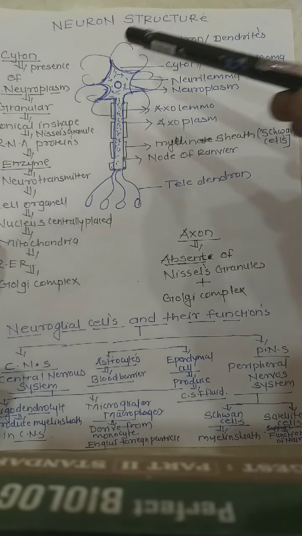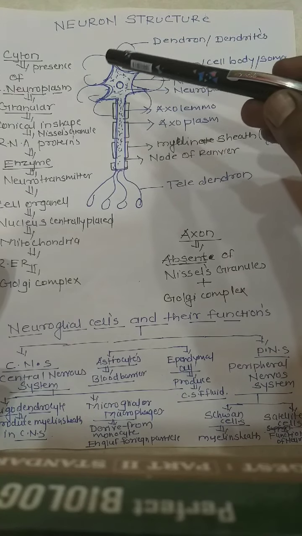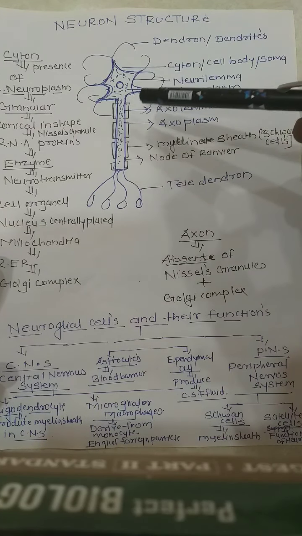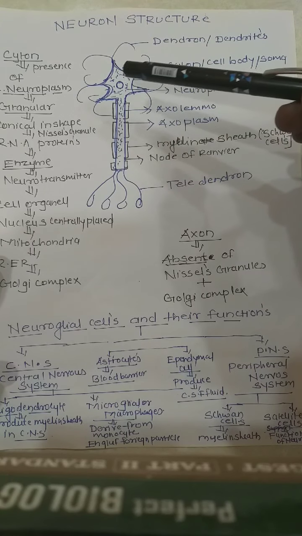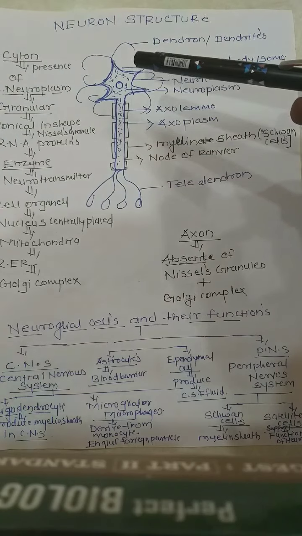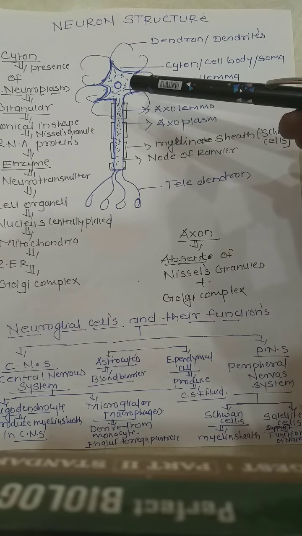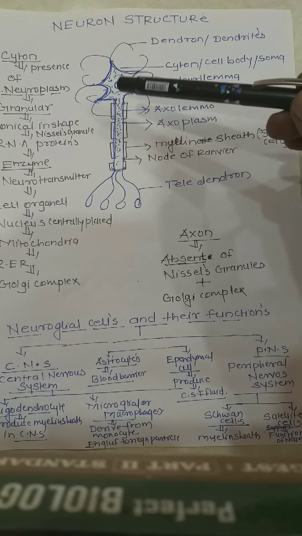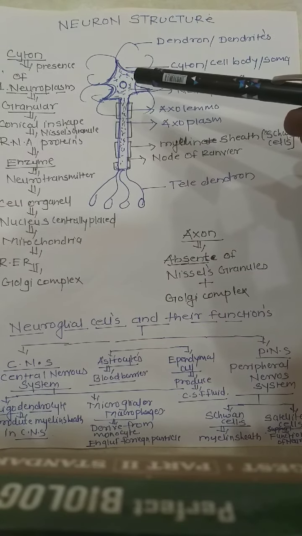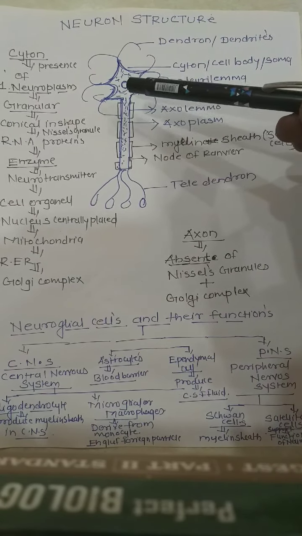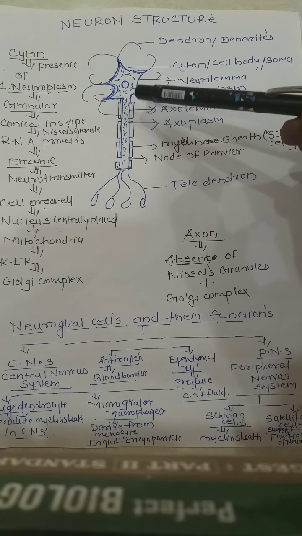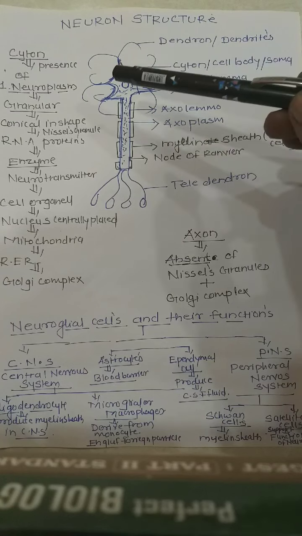So in the cyton, what is present? In the neuron's body, the cyton, there is a centrally placed nucleus. There is also the presence of cytoplasm, which is called the neuroplasm, the cytoplasm inside the neuron.